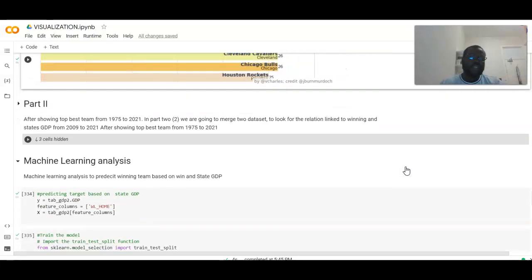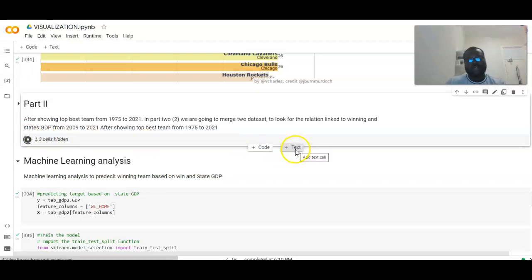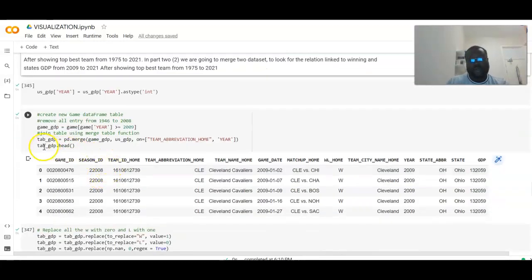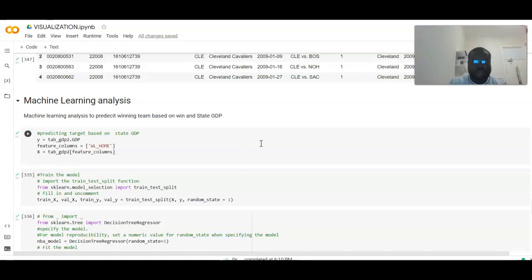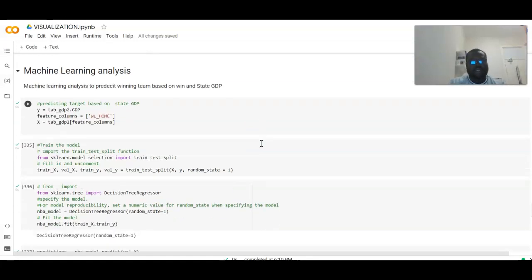In the second part, we'll be playing with a little bit of machine learning, where we're going to try to predict the teams that are going to be in the top 10. From there, we merge the tables right here on the GDP states. These are the two values we're going to use to do a prediction. And before we do the prediction, we're going to use the train model function. We're going to train our model with all the information we have.